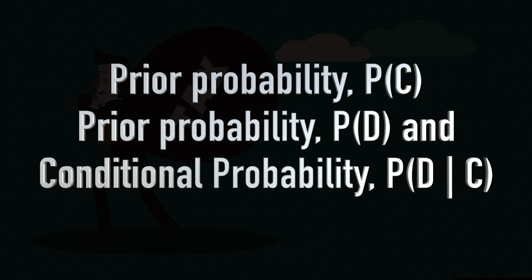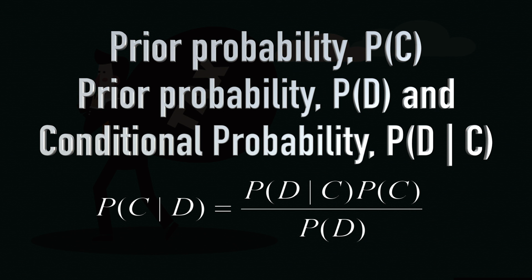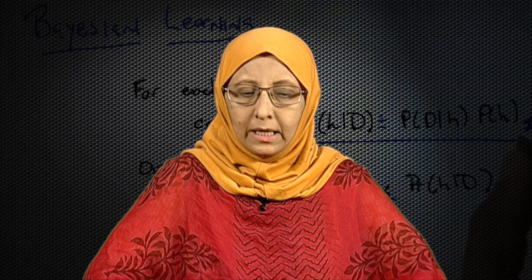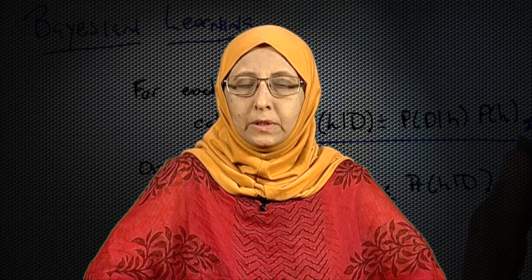So, there is a beautiful equation given by the Bayes theorem. Probability of C given D is what we have got to compute, and there is an equation for that. In this equation, we need to compute three things. One, the conditional probability of D given C, that is, we are given the class information, and what is the probability that this is the data item or the data record. We also need the prior probability, probability of the class, that is probability of cheat and probability of no cheat. Then we need a second prior probability, that is, what is the probability of the data instance. So, there are three probabilities we need to compute in order to find out the probability of the class given this particular instance.